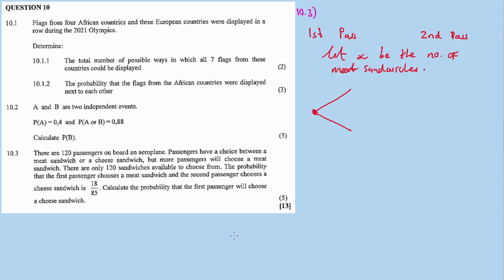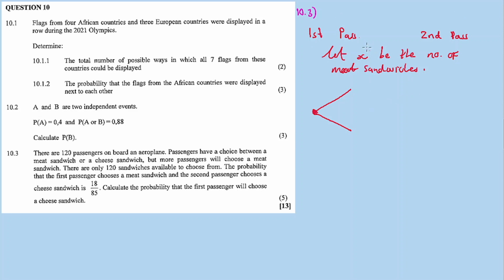You are holding a platter full of sandwiches there. You pass to passenger number 1, you say you only have to pick one sandwich, meat or cheese, and then they take their sandwich. And then we go to the next passenger. The next passenger takes only one sandwich because our sandwiches are 120 and there are 120 passengers. So each passenger must take only one sandwich. Now there's two events for passenger 1 and passenger 2 only.